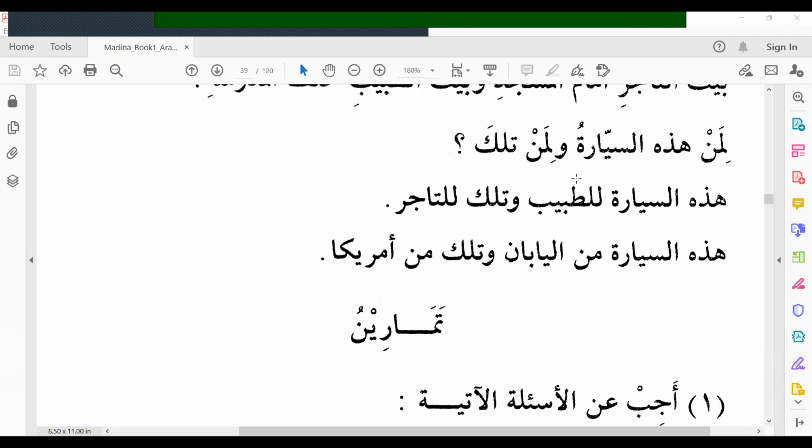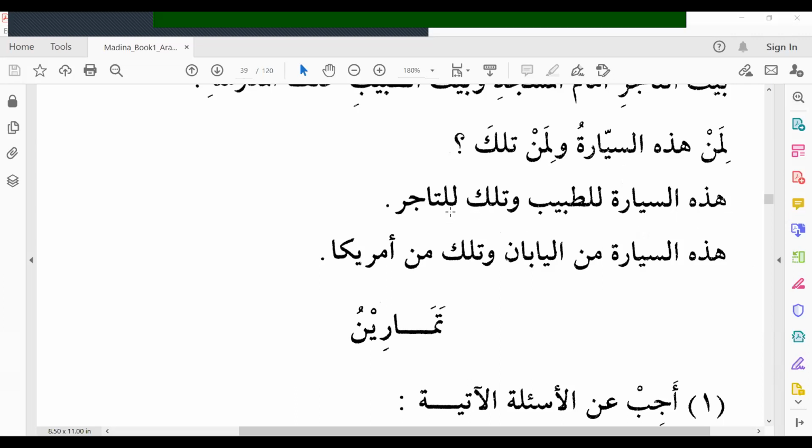لمن هذه السيارة ولمن تلك. Whose is this car? And whose is that? هذه السيارة للطبيب. This car belongs to the doctor. وتلك للتاجر.